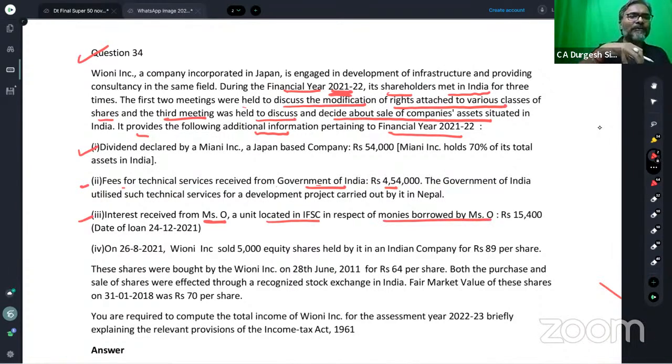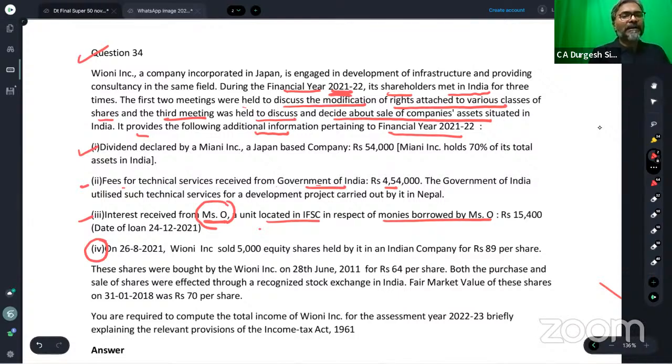So in that case, students, they are receiving what? Interest income. They are receiving interest income from whom? From a unit which is located... Who is receiving the interest income? The Japan company, the SSC Japan company. And who is paying the interest? A unit which is located in the IFSC.